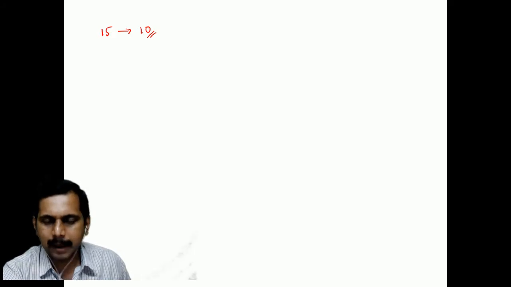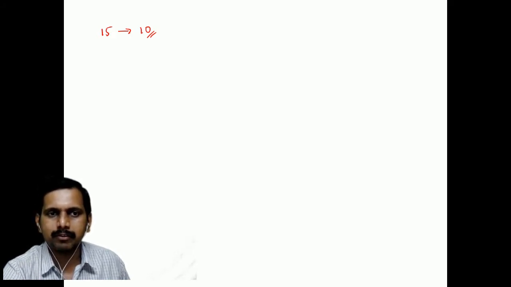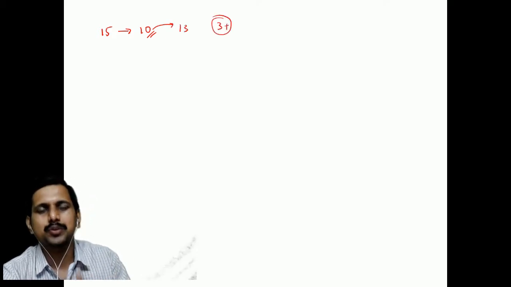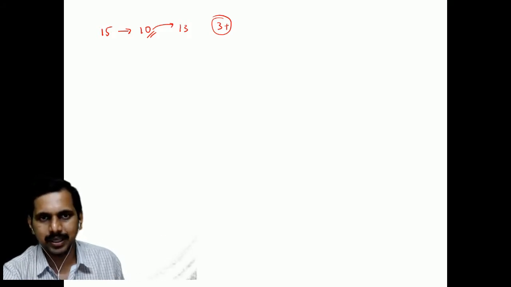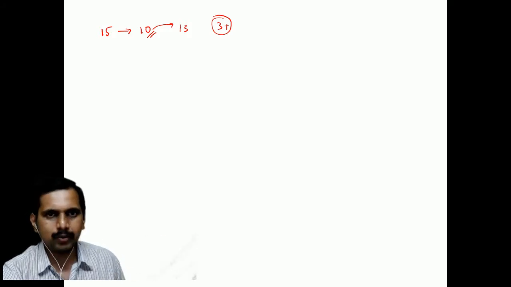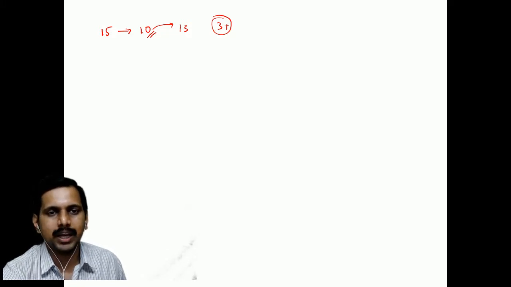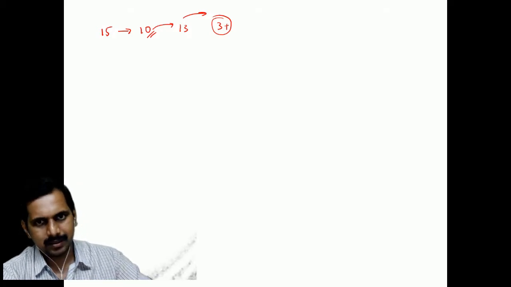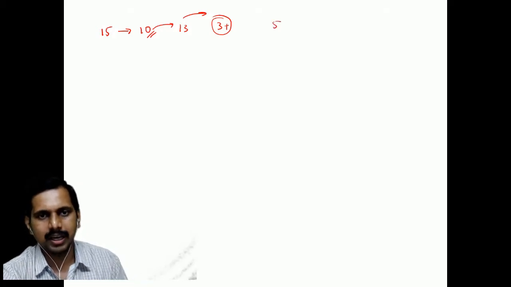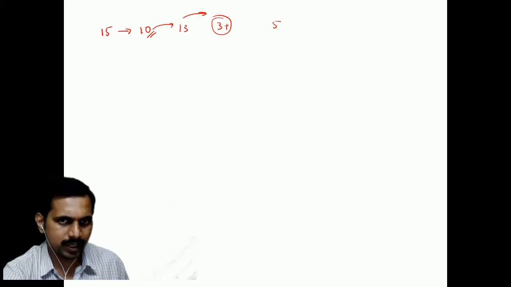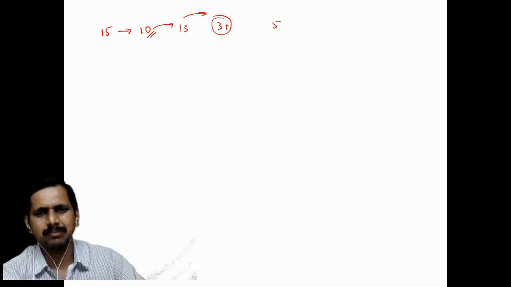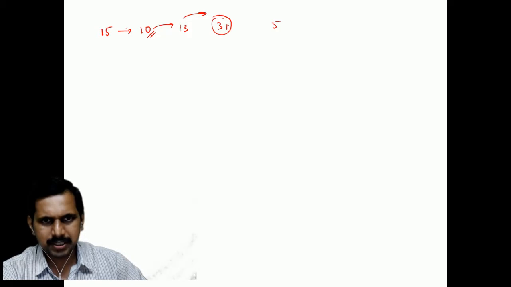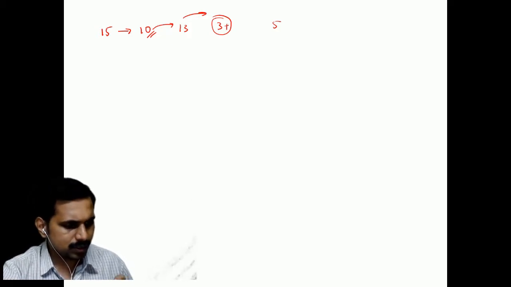Now the aptitude class that I take is to take this number from 10 to around 13. So there is an addition of 3 plus marks, because you are doing it in a systematic manner. That is the only advantage you will have. So my aptitude class may give you an addition of around 3 marks, not more than that. Probably 5 marks if everything is right, but that is very rare. There is a chance that something will go wrong, because pressure is there. So let us start.